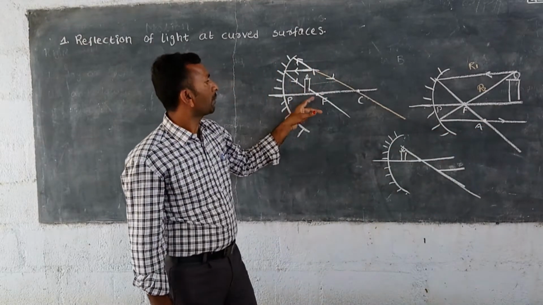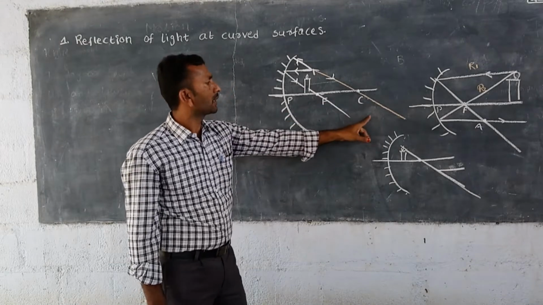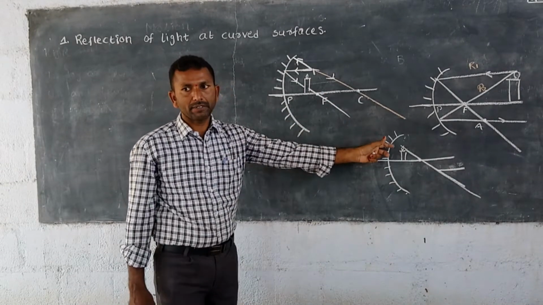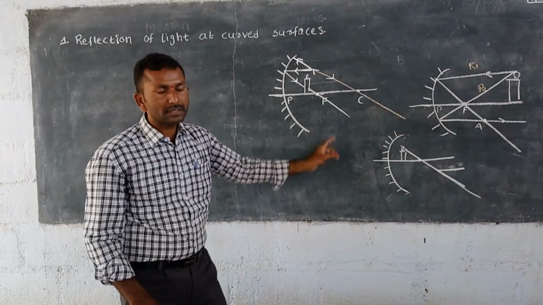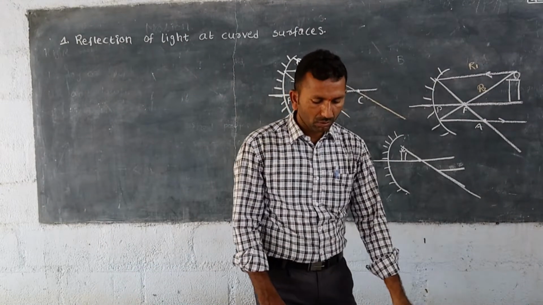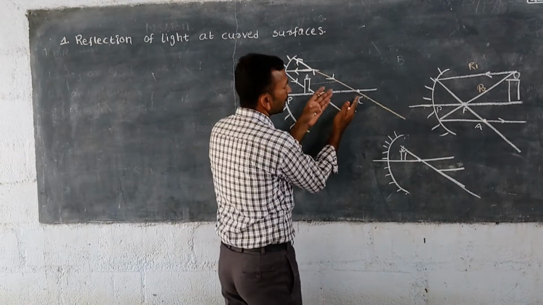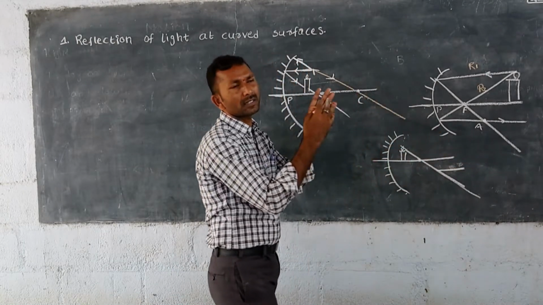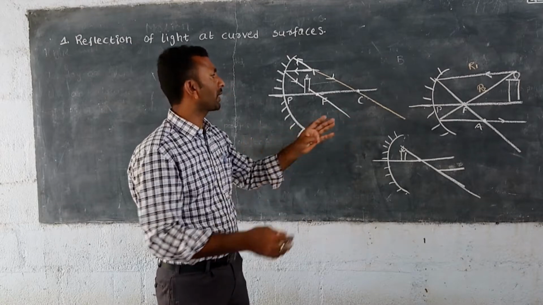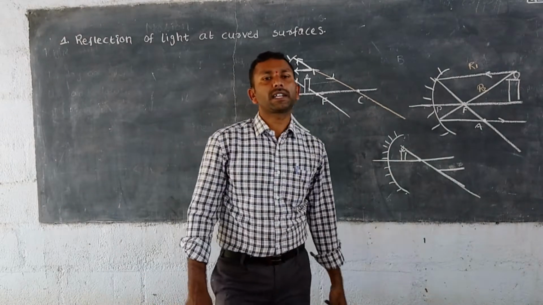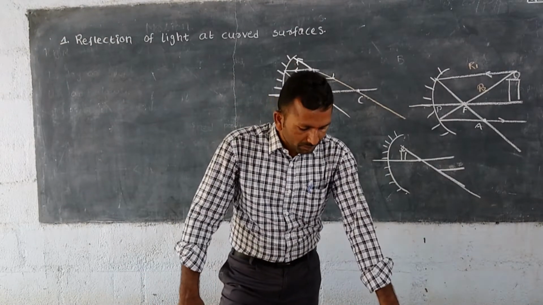And here there is no chance for the two light rays to meet, since they are diverging away, and that's why the image is not forming here. No matter how far away from the mirror you move the screen, we are not able to get the image.